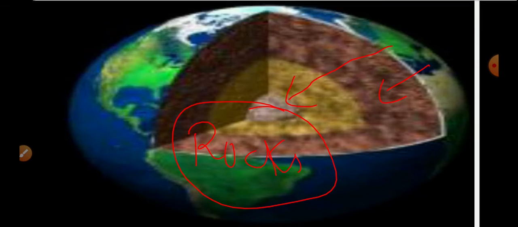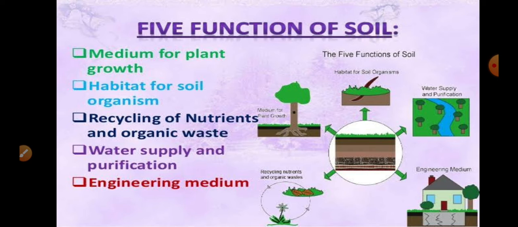In our earlier class you came to know about different types of soils and the different layers that are present in the soils, and we even came to know about the main uses of soil also. Soil is used as a medium for plant growth, where plants are growing. It's a habitat for microorganisms and soil organisms like earthworms, snails and so on.